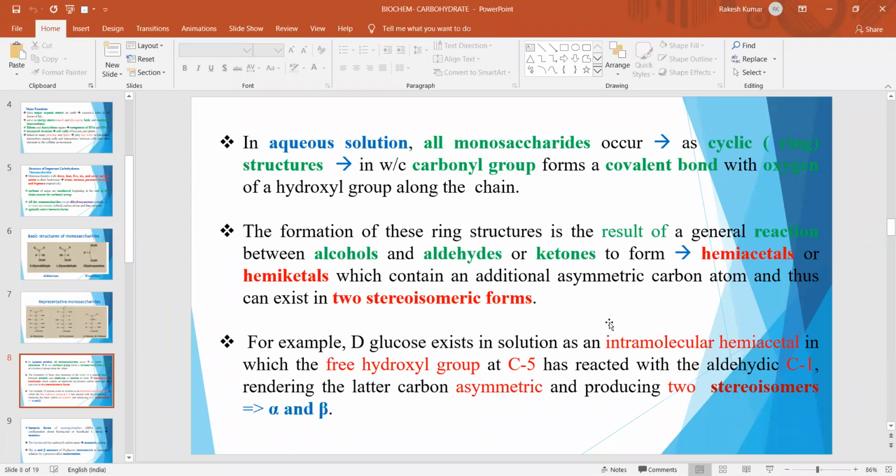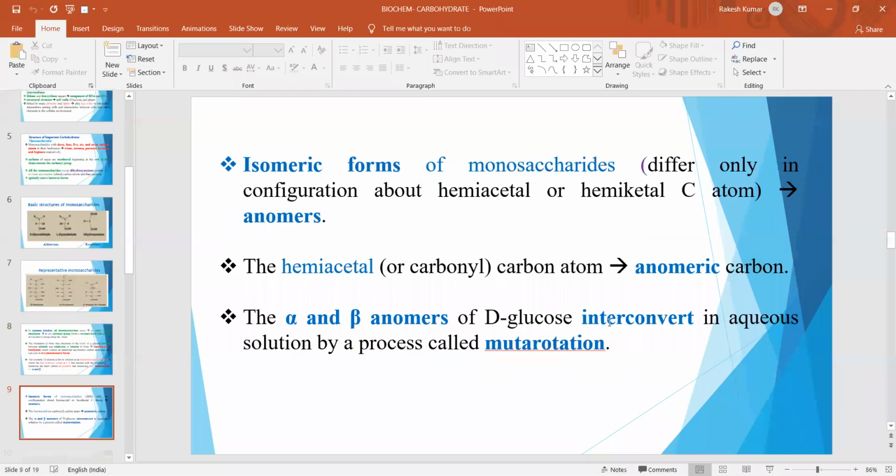For example, D-glucose exists in solution as an intramolecular hemiacetal in which the free hydroxyl group at C5 has reacted with the aldehydic C1, rendering the latter carbon asymmetric and producing 2 stereoisomers, alpha and beta isomer.